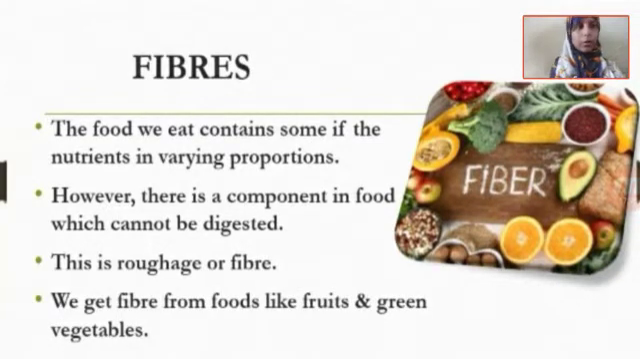So whatever food that we consume, is each and every part of it digestible? No, because there are fibers present in it which are not digested by our body, and they are considered as the waste and excreted out through the excretion process. These are called the roughage or the fibers. We get fiber from foods like fruits and green vegetables.